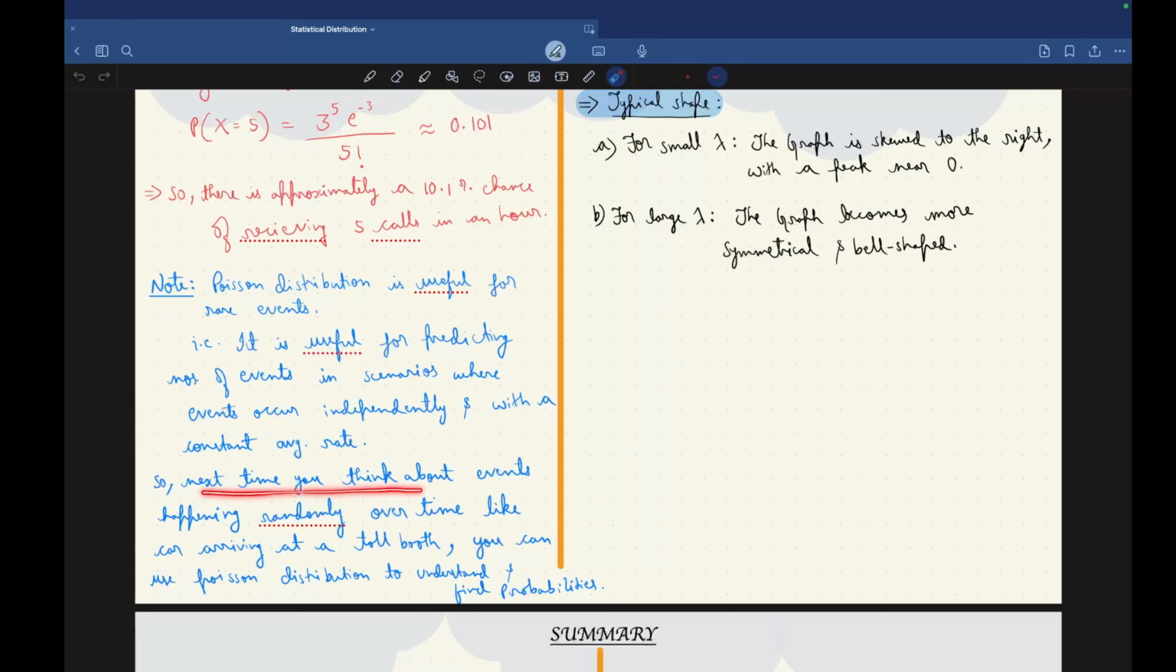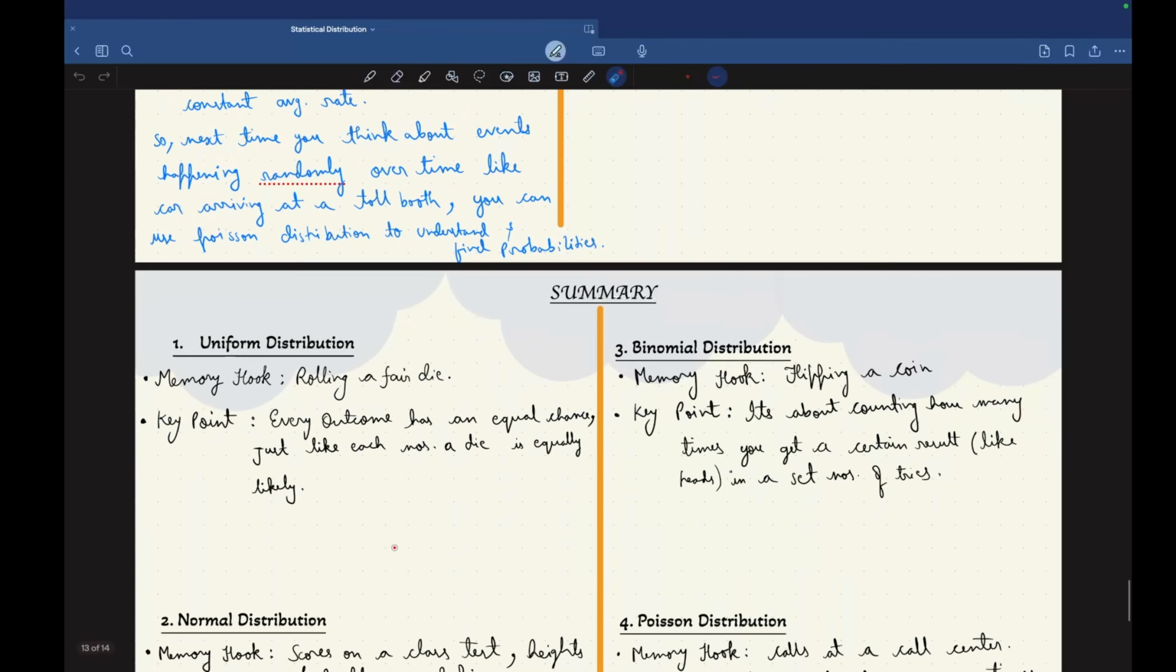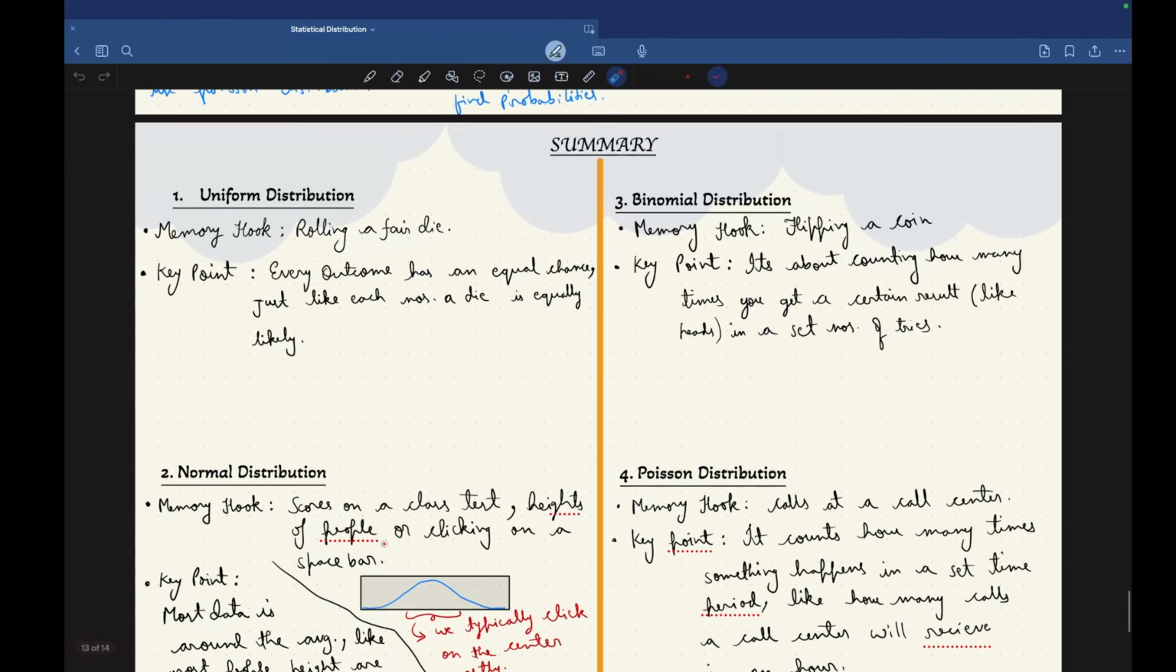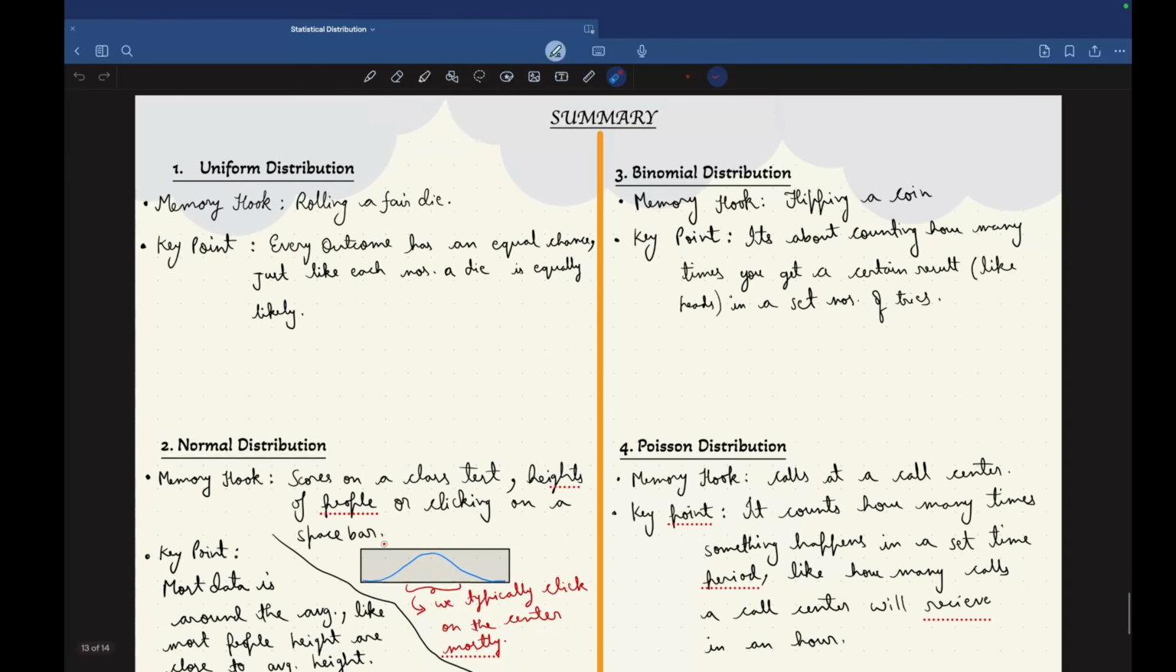So next time you think about events happening randomly over time, like cars arriving at a toll booth, you can use Poisson distribution to understand and find probabilities. Let's summarize what we have studied in this video. First of all, uniform distribution. Memory hook: rolling a fair die. Key point: every outcome has an equal chance, just like each number on a die is equally likely.